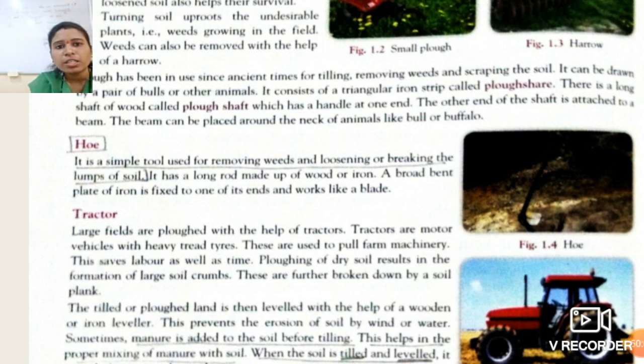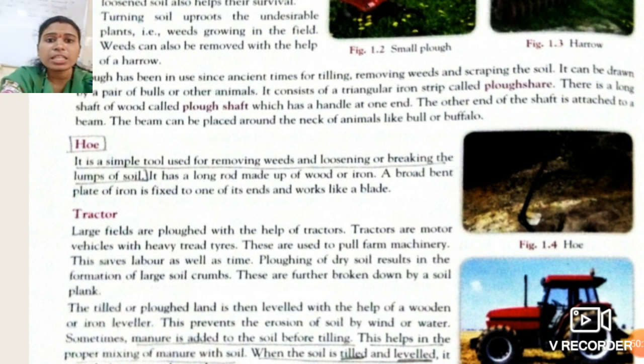After tilling, what is the next process? After tilling, we have to level that soil evenly so that we can sow the seeds there. The tilled or ploughed land is leveled with the help of a wooden or iron leveler.